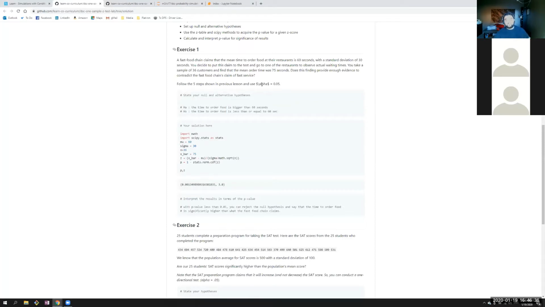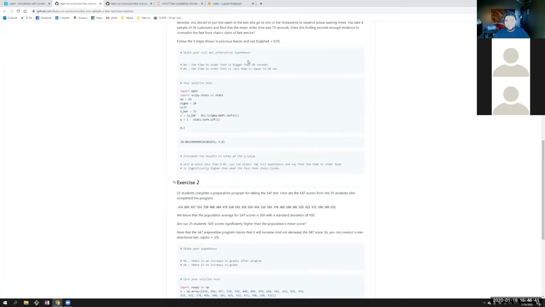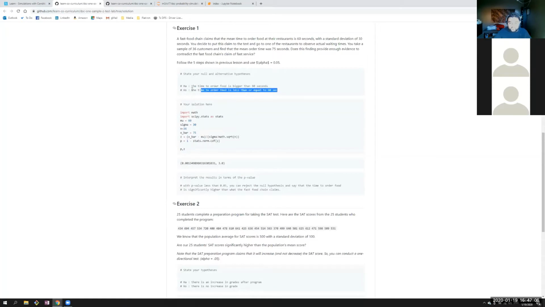Okay, follow the 5 steps shown in the previous lesson and use alpha as 0.5. So, state your null and alternative hypothesis. The null hypothesis is that the restaurant is telling the truth. The null hypothesis, like James said, is always that we assume the status quo is in effect, and we have no reason to doubt that things are other than what they appear to be. So here the null is that the order time is less than or equal to 60 seconds, which is what they say. But then our alternative hypothesis is that it's actually higher than what they're saying.